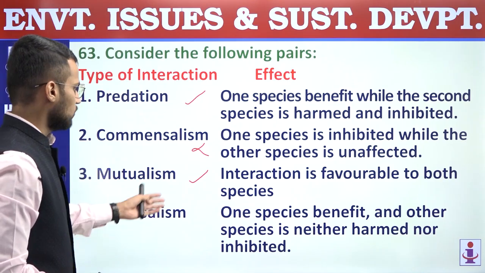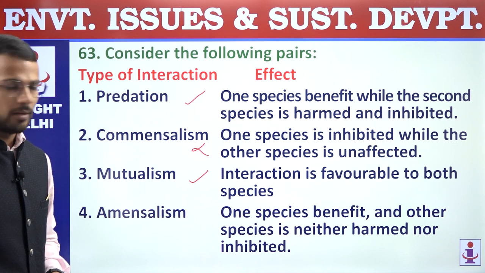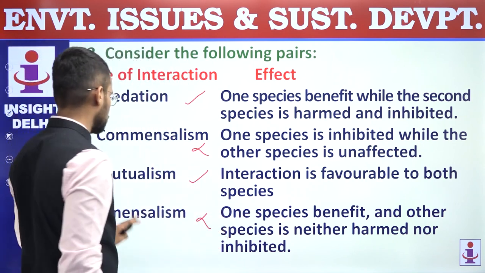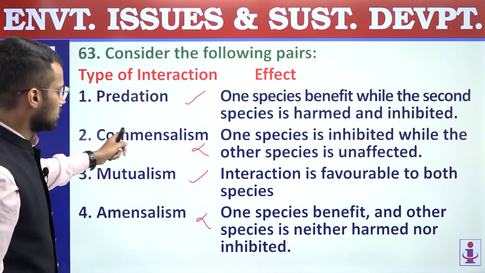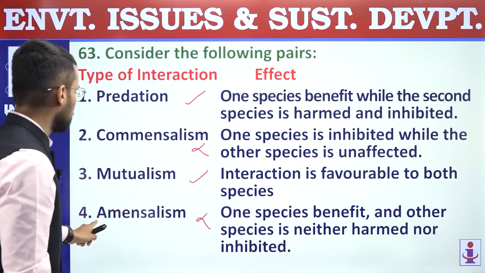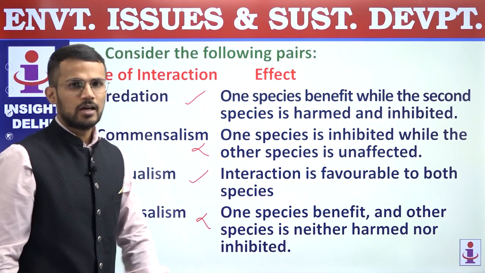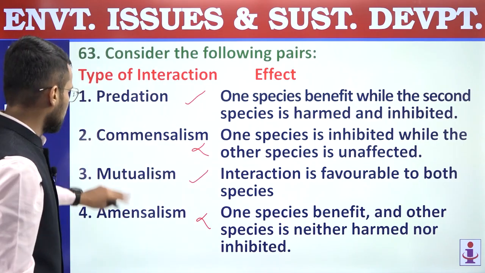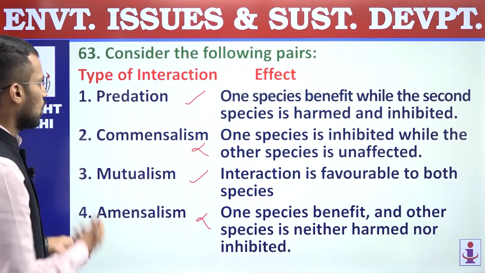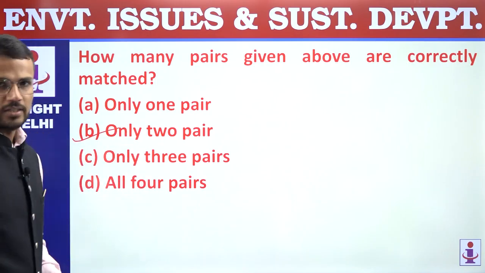Fourth, amensalism. One species benefits and the other species is neither harmed nor inhibited. So this is an incorrect statement. Actually it is reverse. So commensalism should be one species benefits and the other remains unaffected, and amensalism should be one species is inhibited and the other remains unaffected. So second and fourth pairs are interchanged. So only correct are 1 and 3. So how many are correct? 2 are correct, and that's why answer is B. Only 2 pairs are correct.